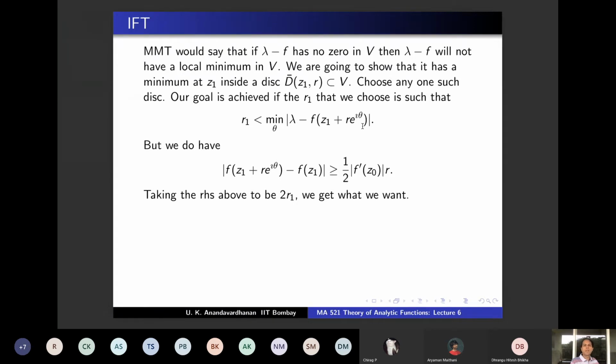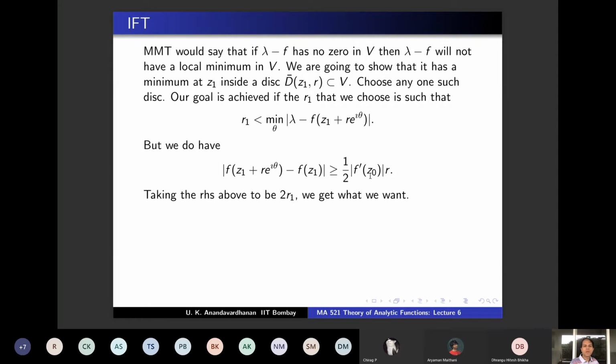Then R1 has to be less than this minimum. Why? Because otherwise there is a θ such that this modulus is less than or equal to R1. But if this modulus is less than or equal to R1 and |λ − f(z1)| is also less than R1, then by the triangle inequality this will be less than 2R1. But this is greater than or equal to 2R1.